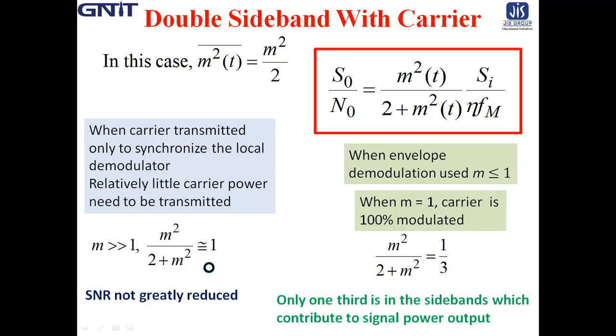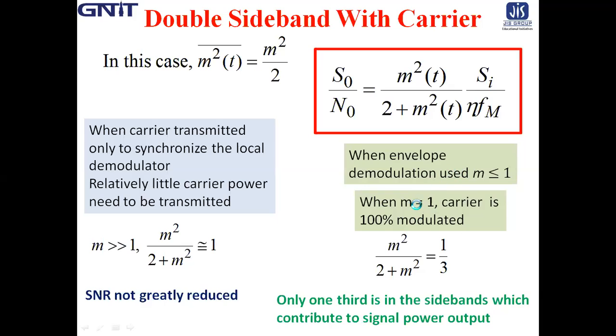So the signal to noise ratio is not greatly reduced by the presence of the carrier. On the other hand, when envelope demodulation is used, it is required that m must be less than or equal to 1.